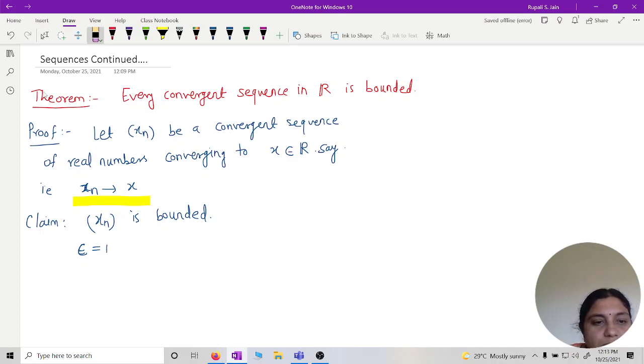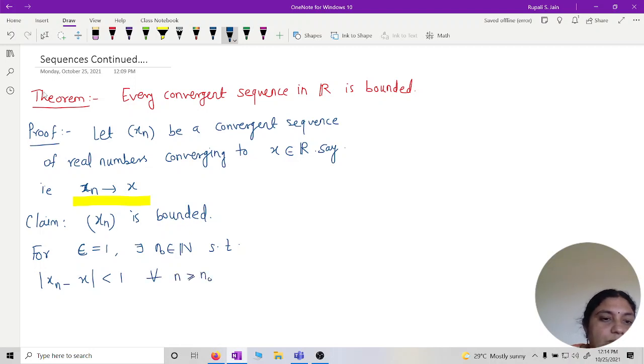Since xn converges to x, for epsilon equal to 1 also there exists some natural number satisfying the condition mod of xn minus x is less than 1. So for epsilon equal to 1, there exists n0 natural number such that mod of xn minus x is less than 1 for all n greater than or equal to n0, by using the definition of convergence.